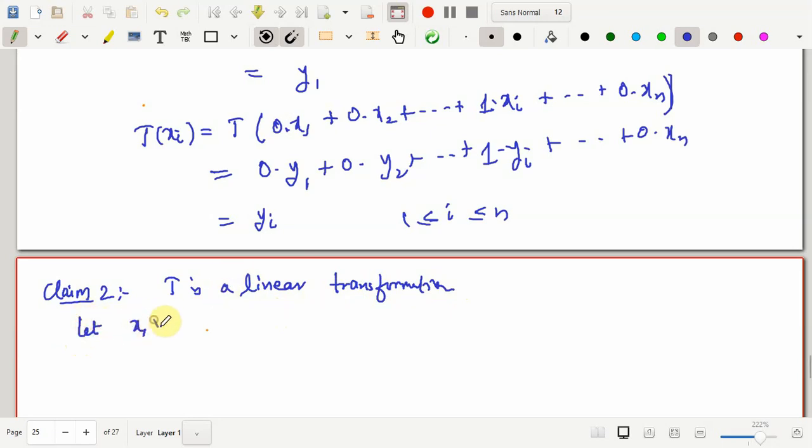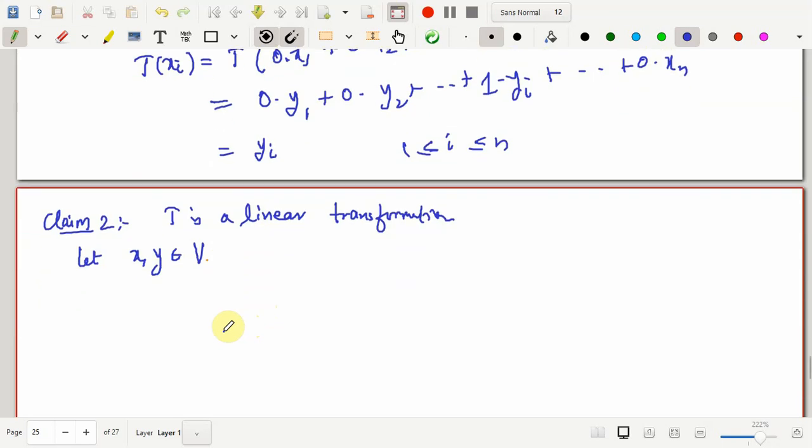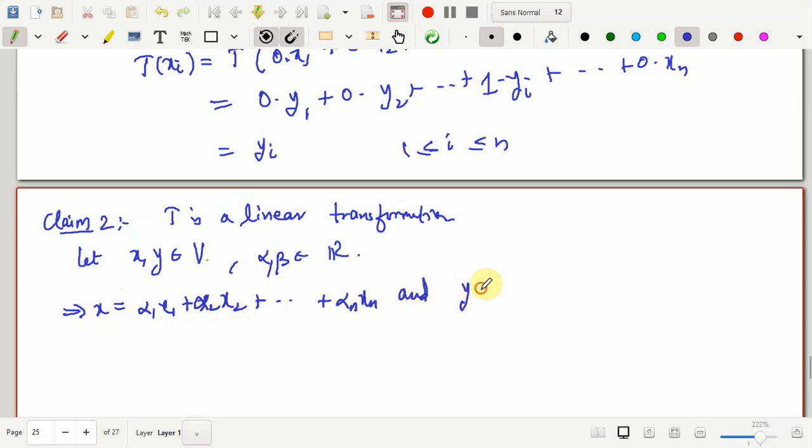So let me take x and y, 2 points in V, and let me take 2 points alpha, beta in R, if I'm applying the theorem. Now x and y being vectors in V, they are going to have a unique representation with respect to the vectors in basis B. So this would imply that x would be the same as alpha 1 x1 plus alpha 2 x2, and this will go on till alpha n xn, and y is going to be, say, beta 1 x1 plus beta 2 x2, and this will go on till beta n xn.